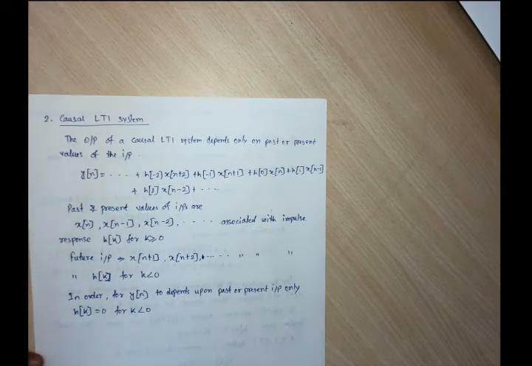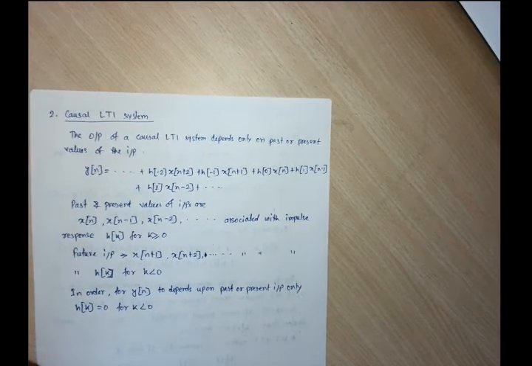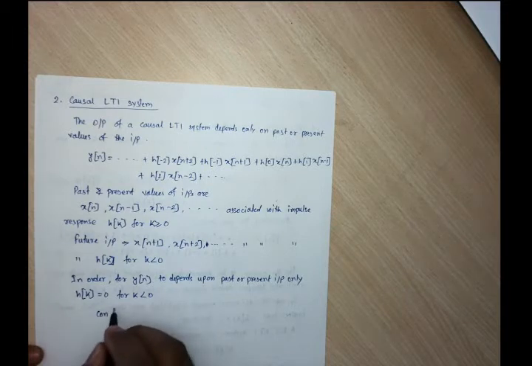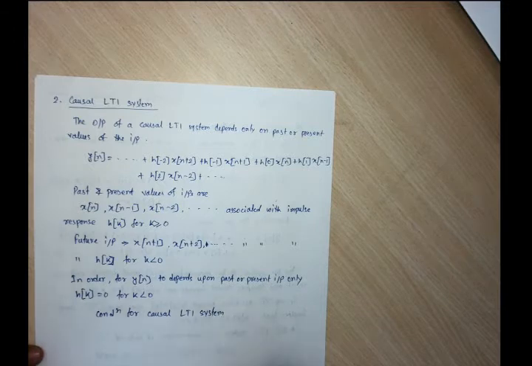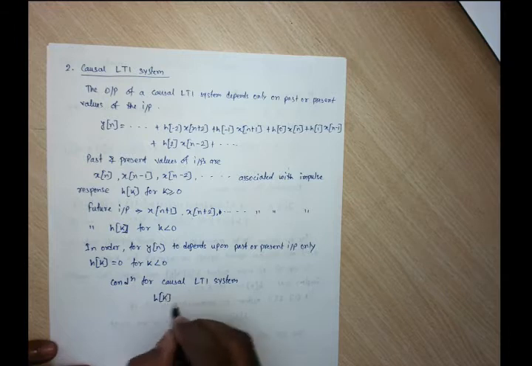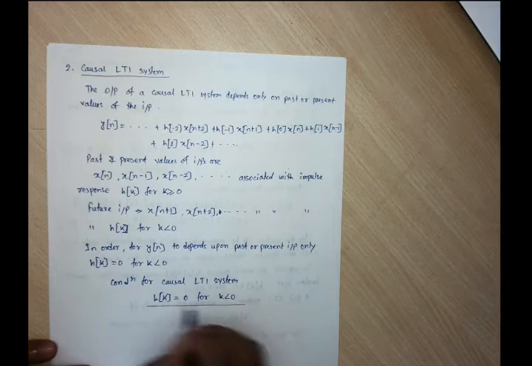The impulse response which relates to the future input must be 0. So the condition for a causal LTI system is that h of k should be 0 for k less than 0.